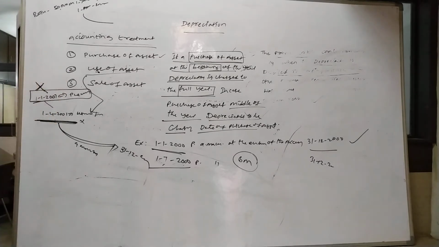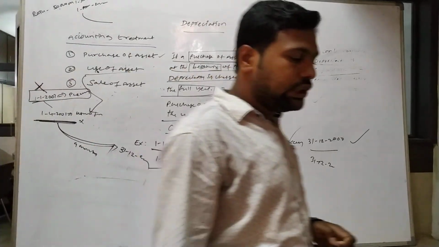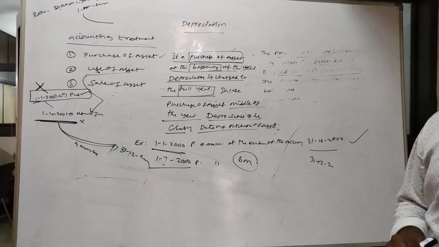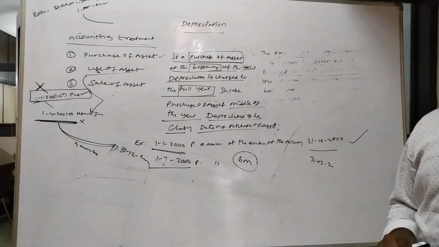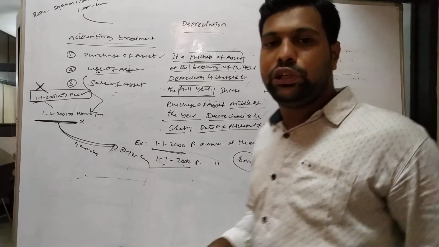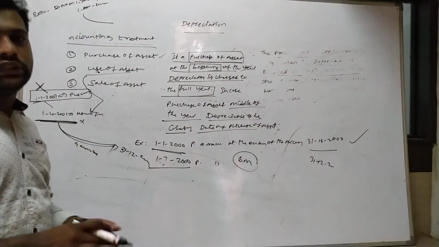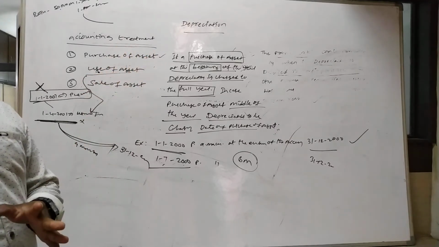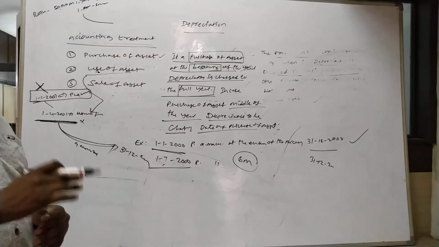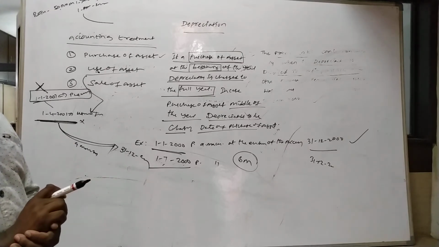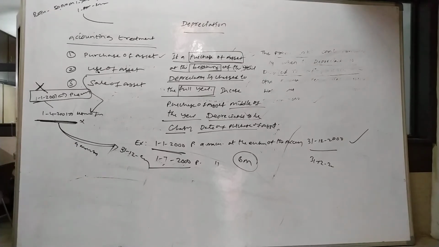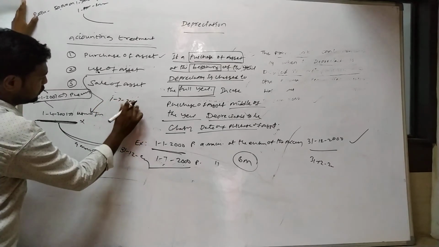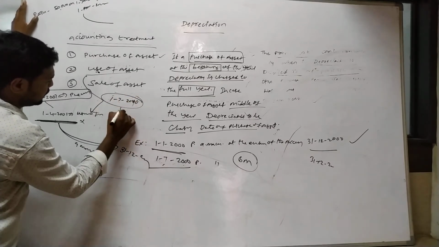Now finally, sale of asset. Any business enterprise, in the middle of the year, may sell an asset for any reason. Now calculating only up to the using of the asset, calculating the depreciation. Now example, 1st July 2010, sale of asset.